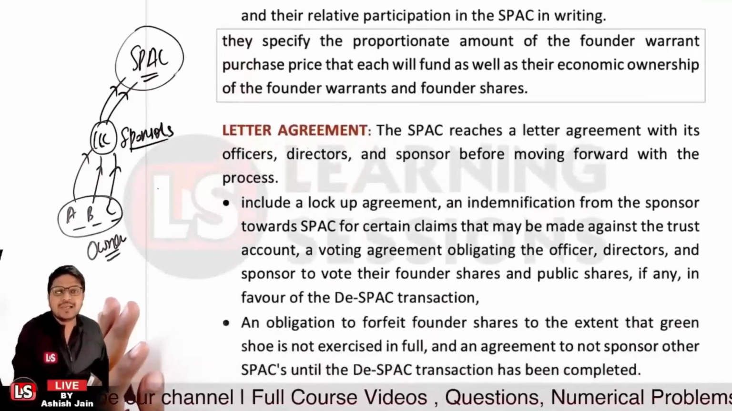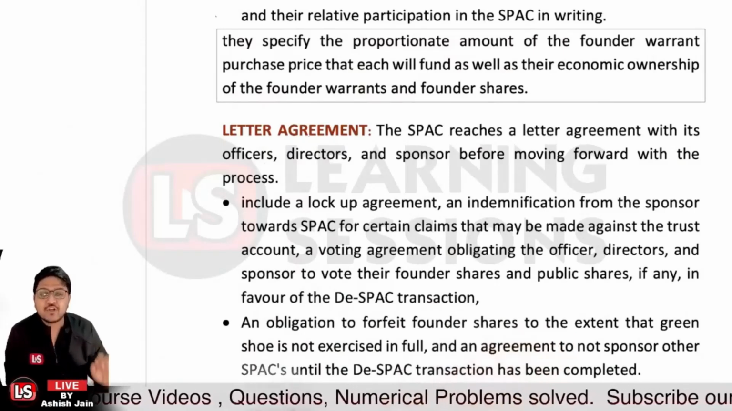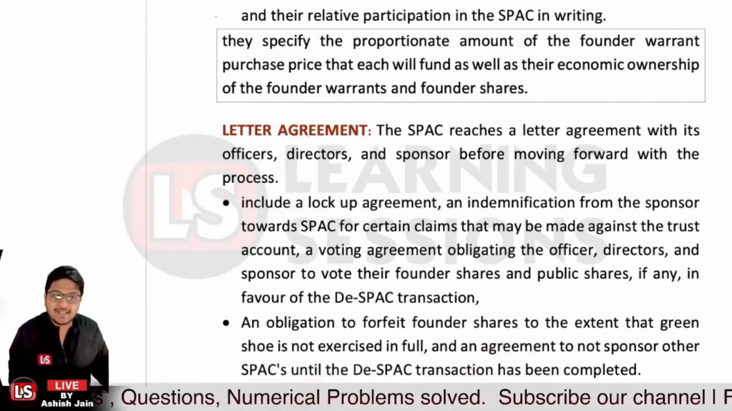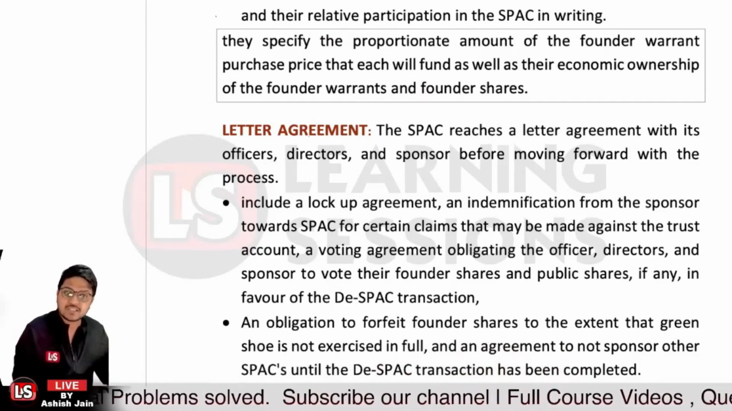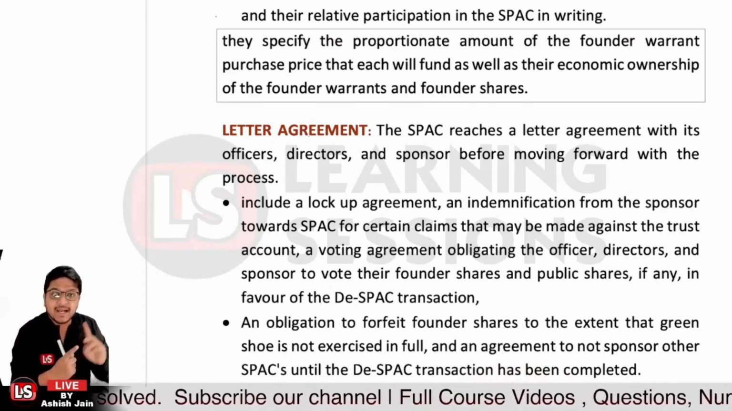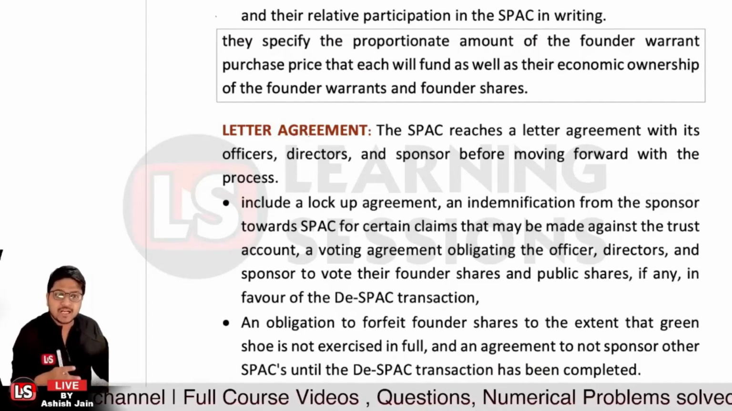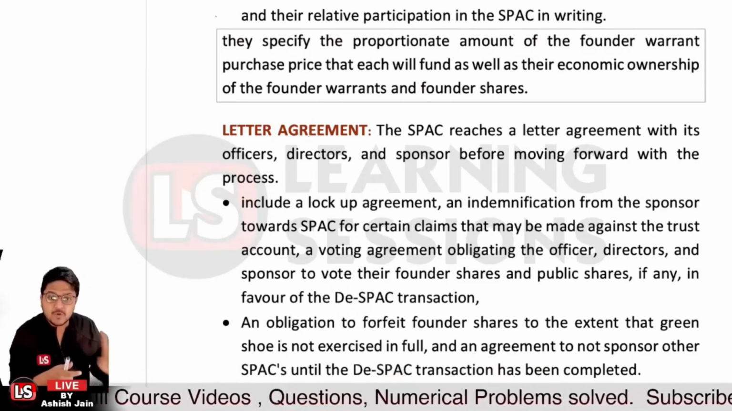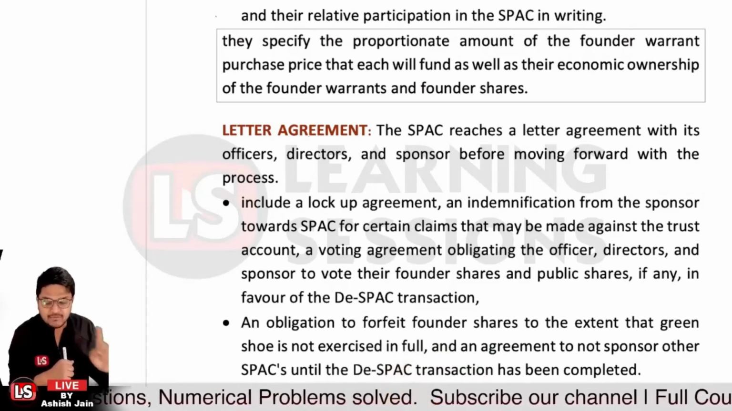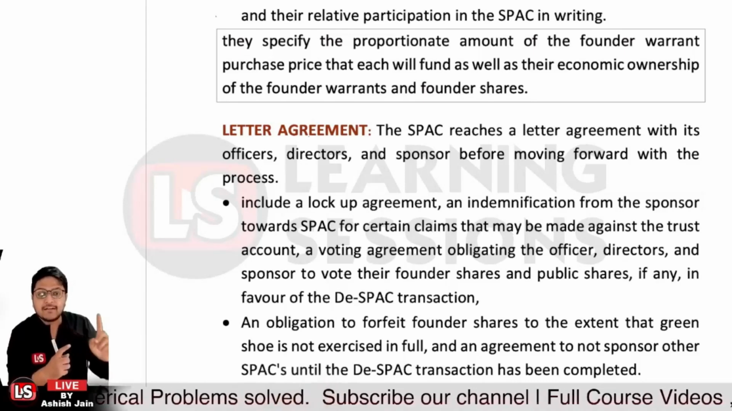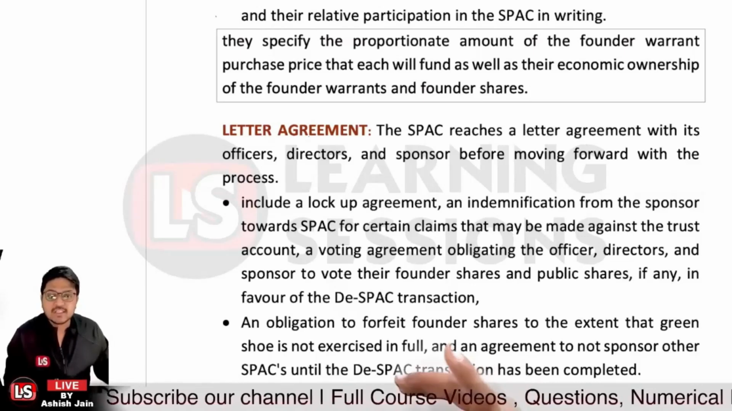Further, after that, it's related to the letter agreement. The SPAC will reach a letter agreement with its officers, directors, and sponsor before moving forward with the process. That covers the lockup agreement, the indemnification, and the voting agreement obligating the officers, directors, and sponsor to vote in favor of the de-SPAC transaction. That will be a letter agreement signed between the SPAC and the key persons of the SPAC, right?